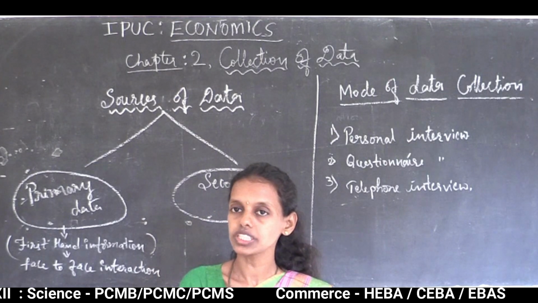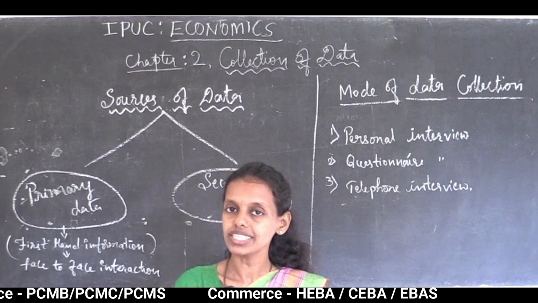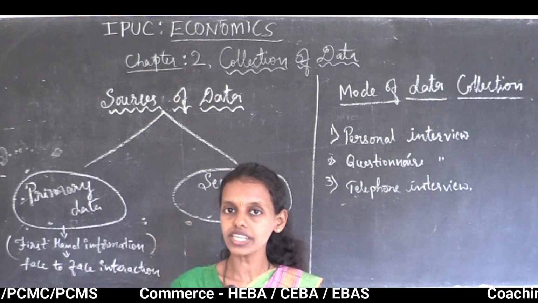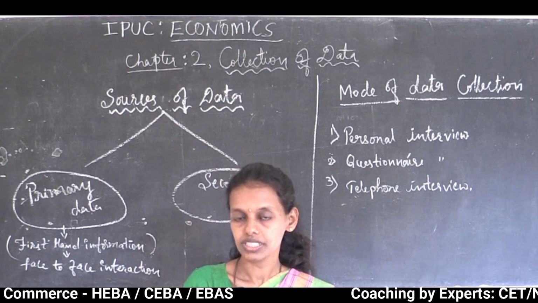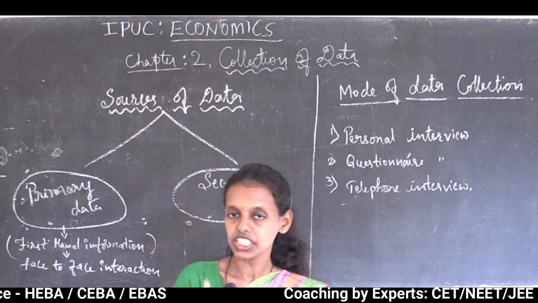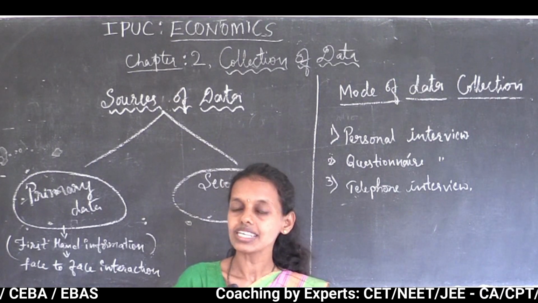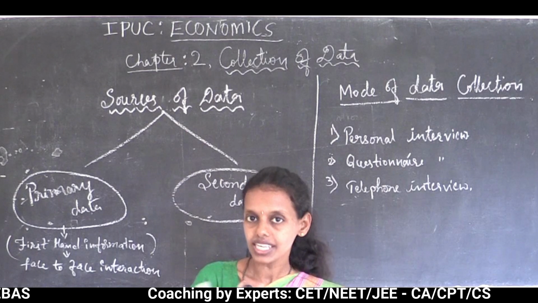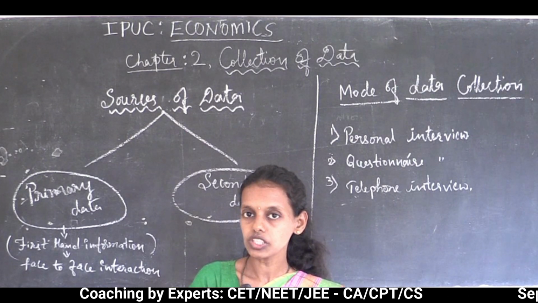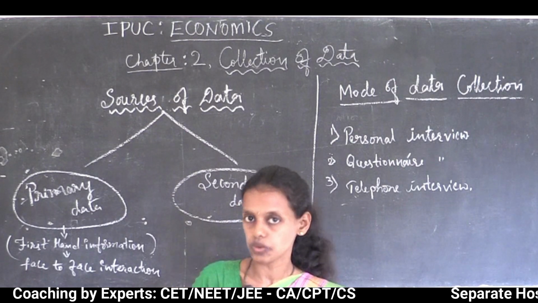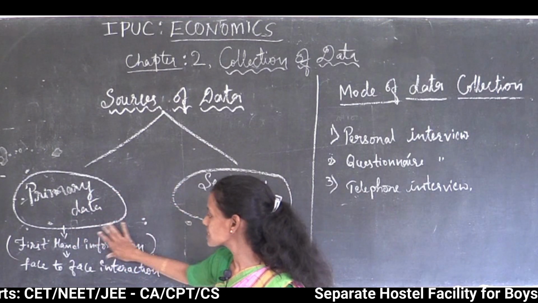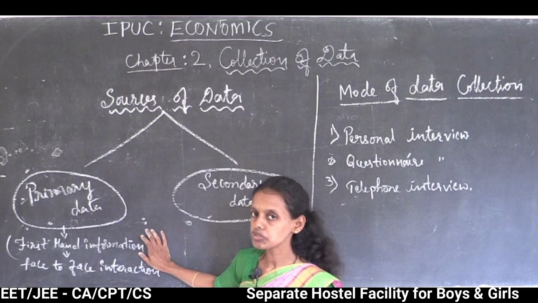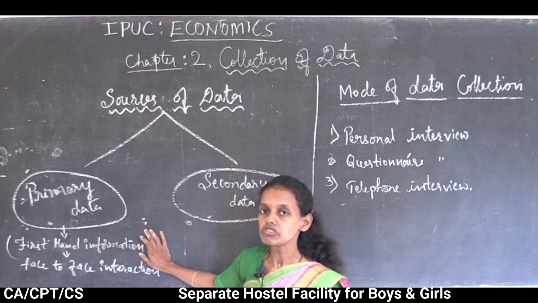Suppose I am going to interview someone. So I am an interviewer, and those who are responding to us, the respondents, are the interviewees. There is a difference between interviewer and interviewee, or you can say observer and respondent. I am the observer, those who are answering me are the respondents. Thus, primary data is the first hand information, information that is collected for the first time.